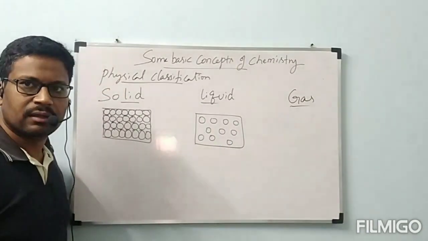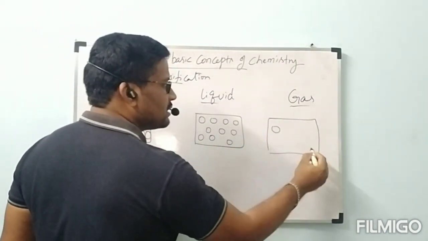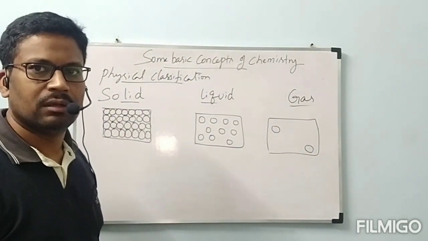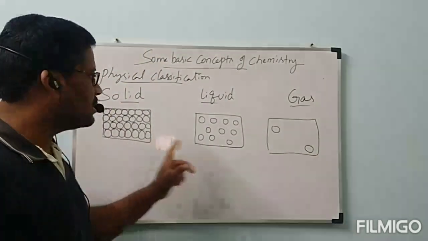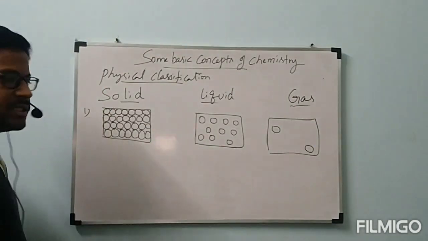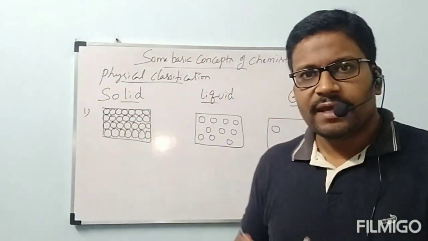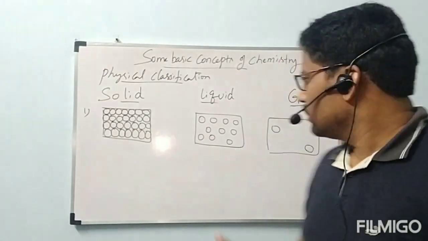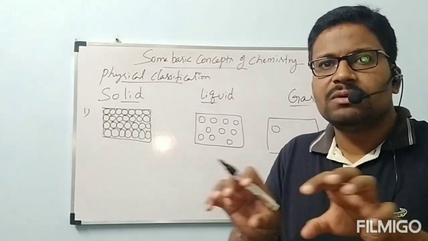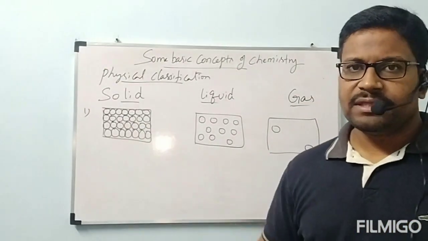But in gas, the particles are very far away from each other. This is the main difference between solid, liquid and gas. Now once again, the first difference. In solid, the small particles are very close to each other. Coming to liquid, the particles are a little bit loosely packed. But in gas, they are very loosely packed with each other.